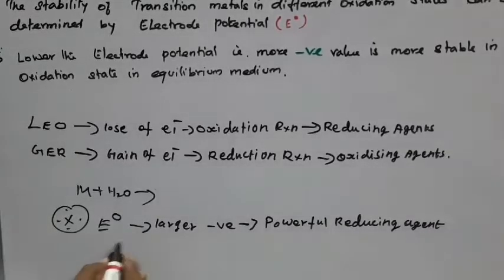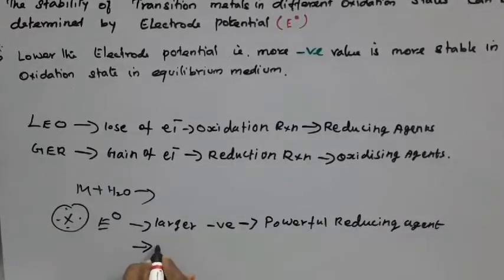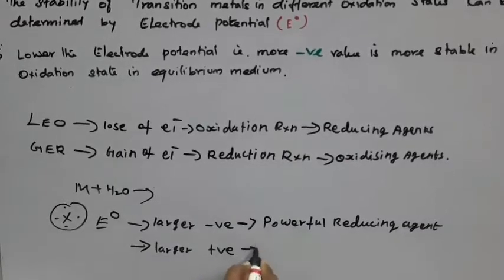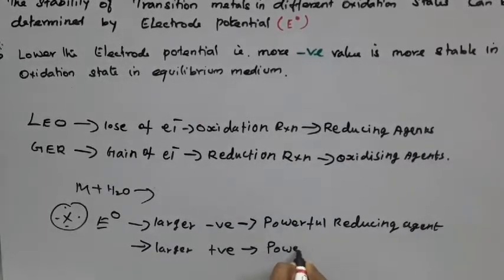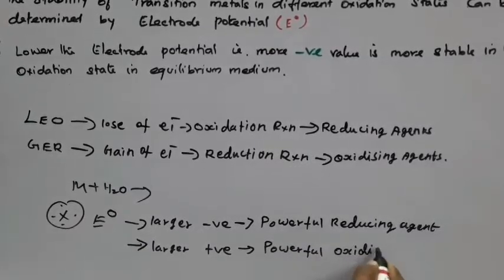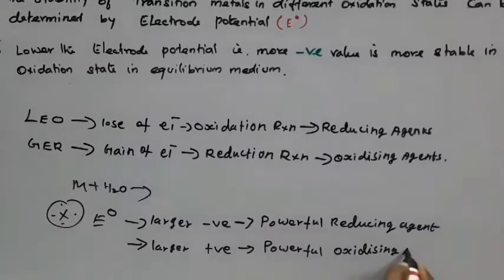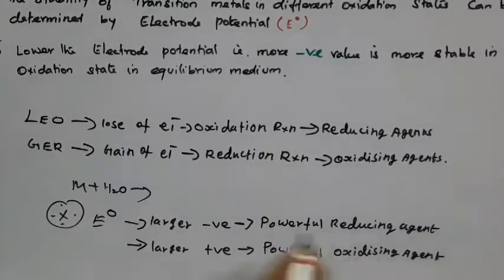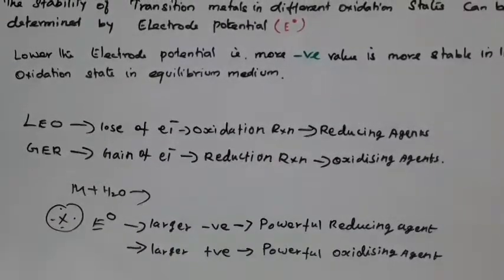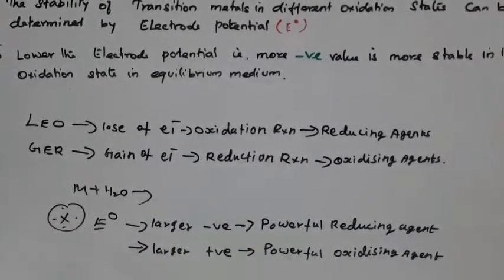Suppose the E naught value is a larger positive, that is a powerful oxidizing agent. This is very, very important. These are the concepts we have to follow and do some numericals.